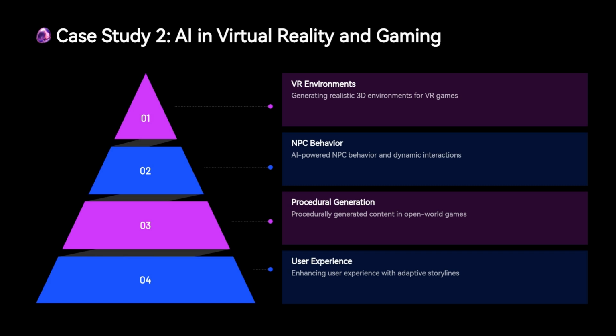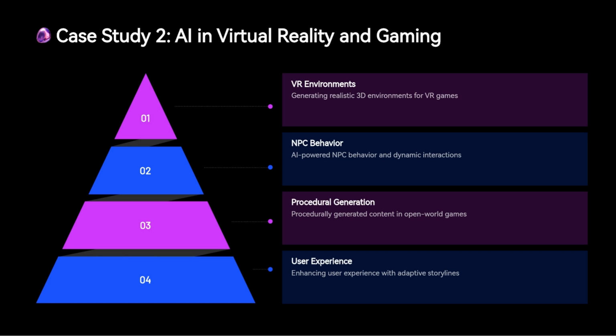Procedural generation is another key aspect of AI in gaming, allowing developers to create massive open-world environments that are generated on the fly based on algorithms. This reduces the amount of manual work required for game design and allows for more expansive, randomized worlds. Finally, AI is enabling adaptive storylines, where the narrative changes in response to players' choices. Instead of following a fixed path, the storyline evolves and adjusts based on user decisions, offering a more personalized and engaging experience.